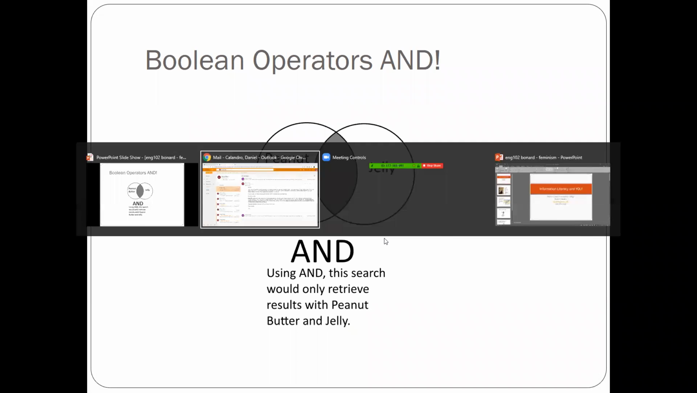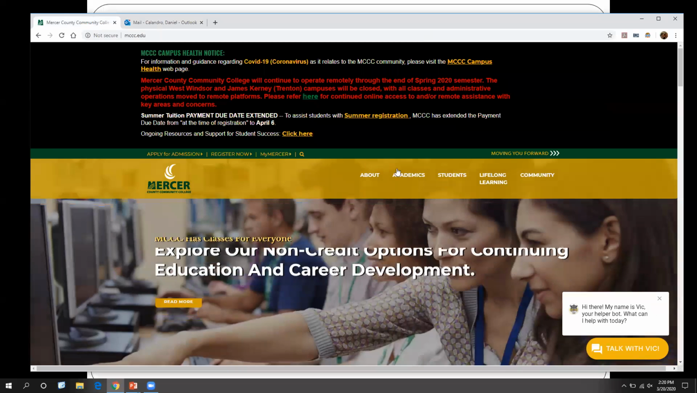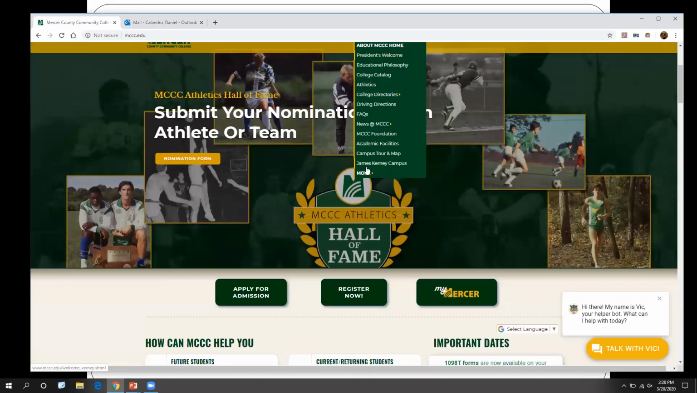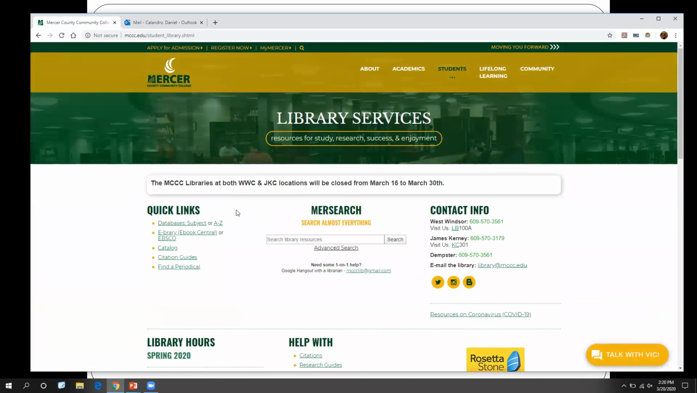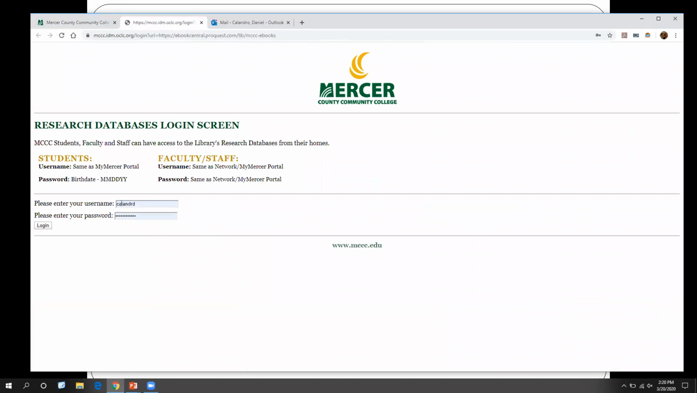We head to the main Mercer website, www.mccc.edu, and then from there, you go to Library Services, just like we did in the last video. And over here on the left, you have Ebrary eBook Central. That's the one we're going to use. Go ahead and click on that. There you can see the login screen, so log in.